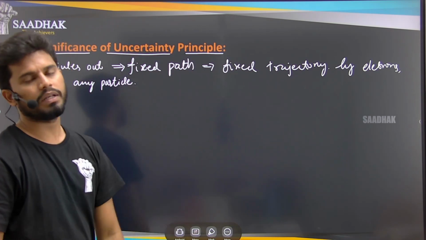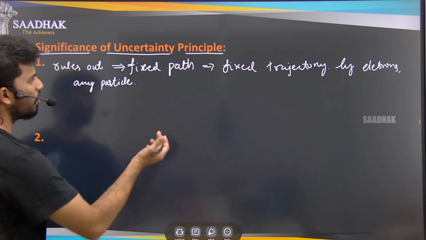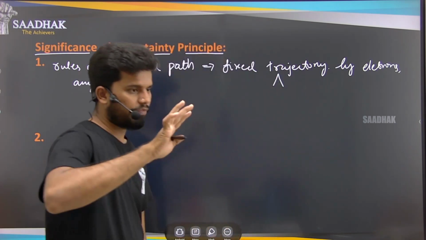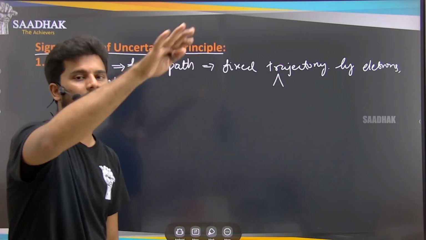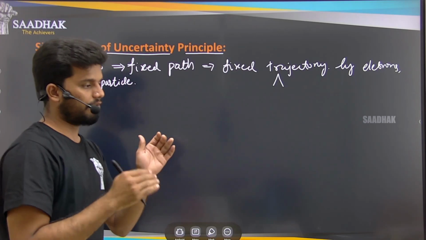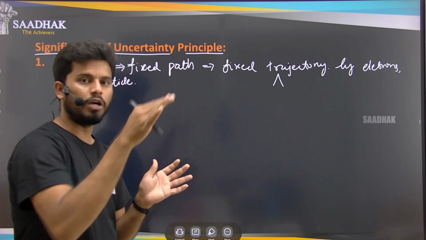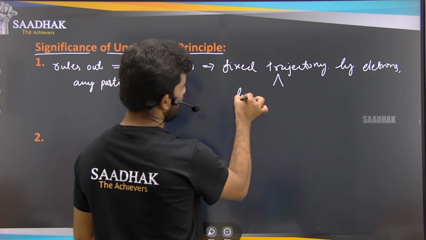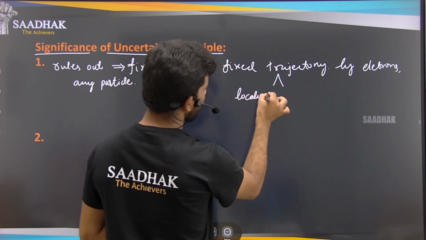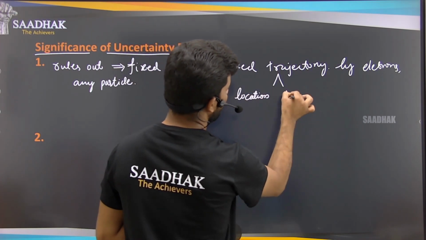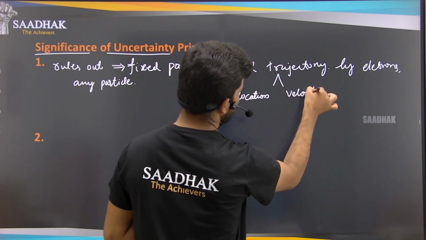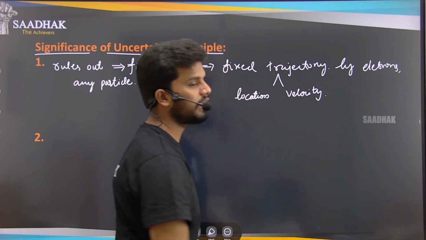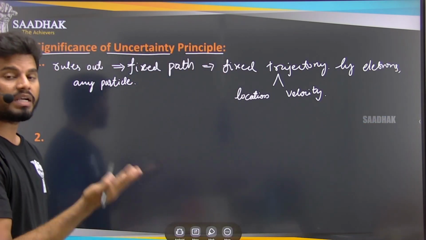What do you mean by trajectory? A trajectory will have a fixed location, or we say a fixed path, in which we have the velocity as well as the location. Trajectory can be found by finding the location and the velocity. By using the two, we can find in which trajectory the electron or any particle will be moving.